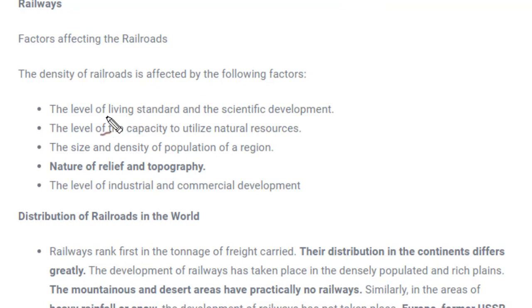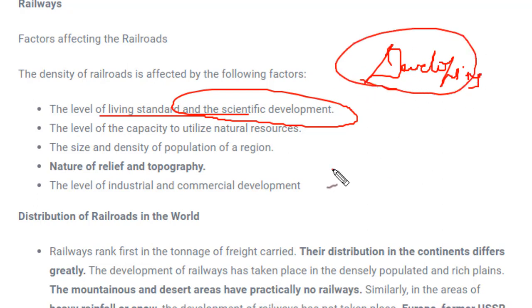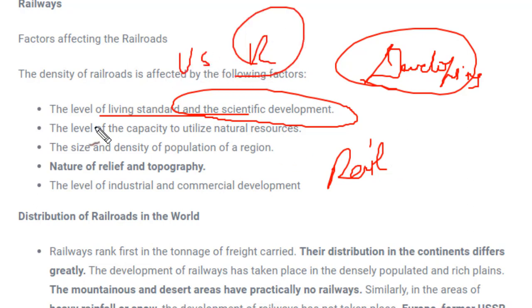Railway transportation depends on the level of living standard and scientific development. In any country that is developing, almost all developing countries are still building their railways. But developed countries like the USA and Russia already have a good chain of railways. So living standard and scientific development matter for railways. Next is the level and capacity of utilized natural resources. Since railways are used for transportation of huge quantities of goods, wherever natural resources are available, building a railway in that region would be very helpful.